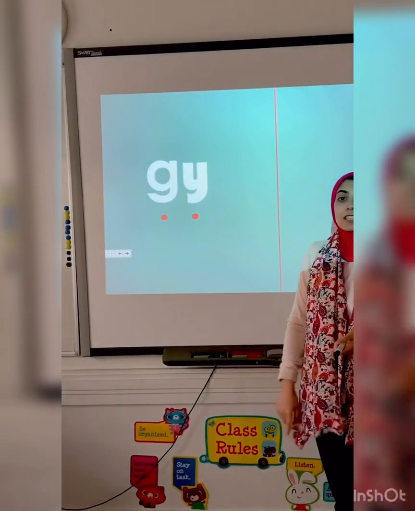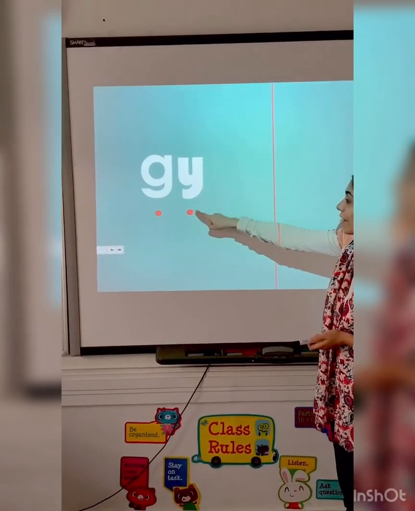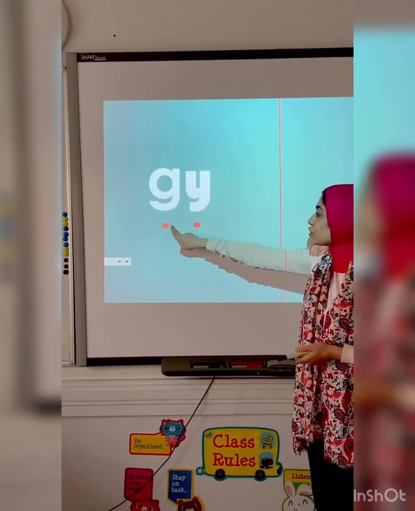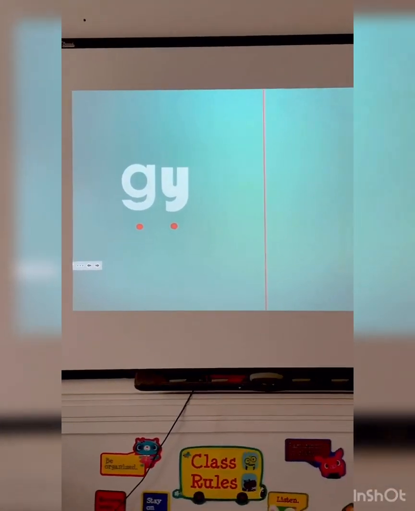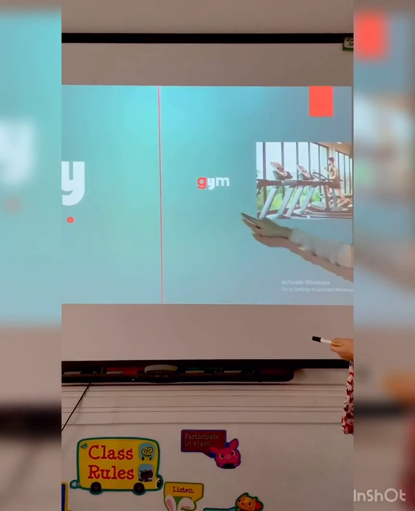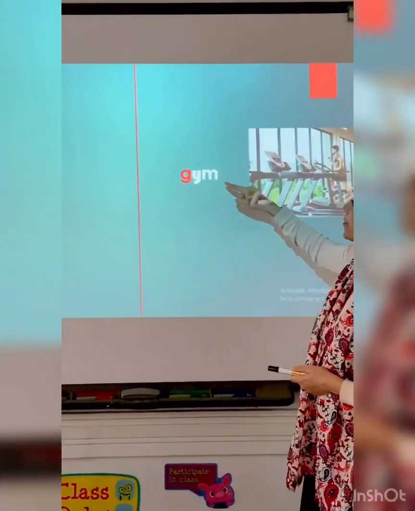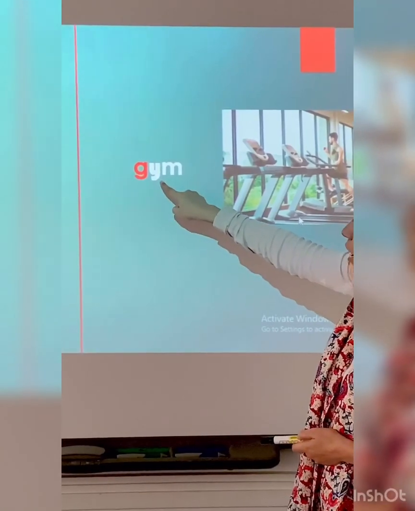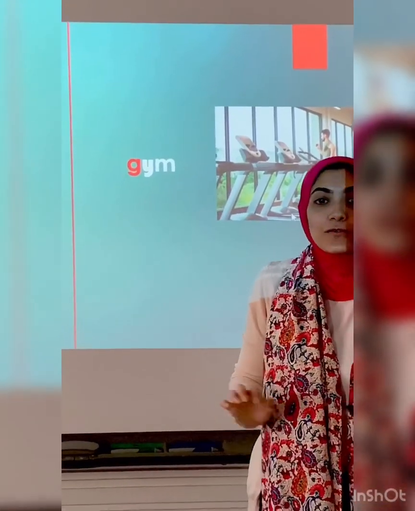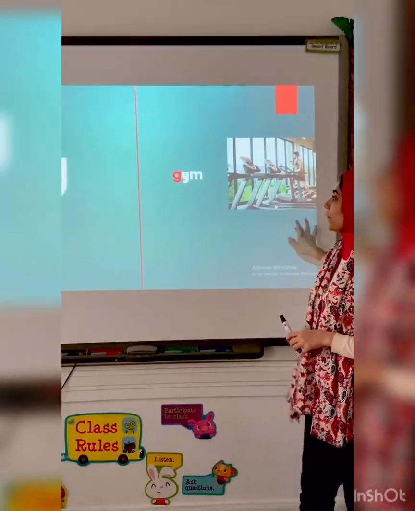Also we said that when it's followed by Y, it makes the sound J, as in the word gym. Here, letter G followed by Y, so it is a soft G sound.